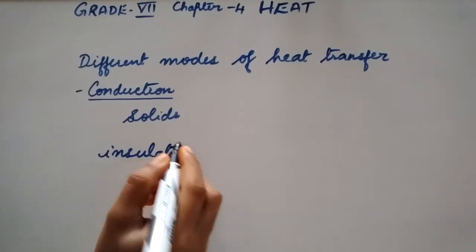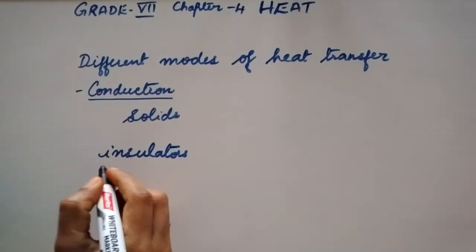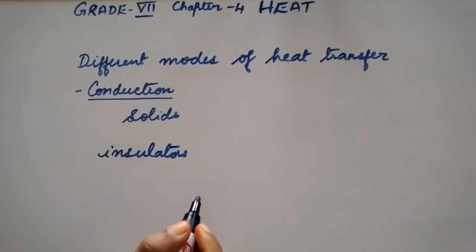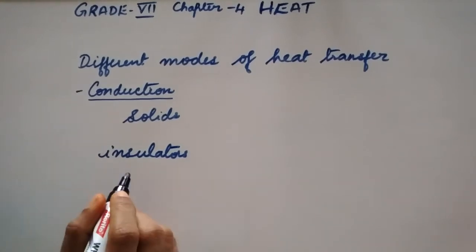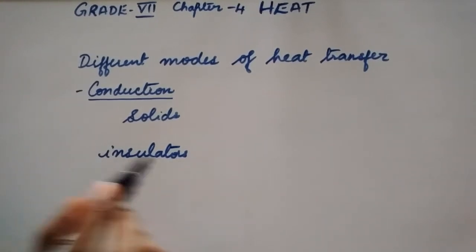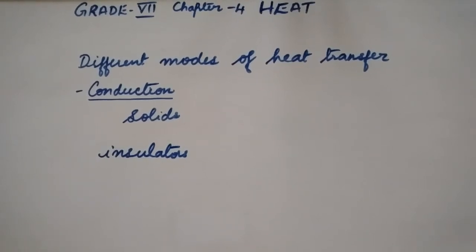So these substances, the insulators, do not allow heat energy to pass through them easily. For example, cotton, wool, wood, plastic are all bad conductors of heat, or we say insulators. And the conditions necessary for conduction of heat are: the two bodies should be in contact or should touch each other, and their temperature should be different for the heat to flow.